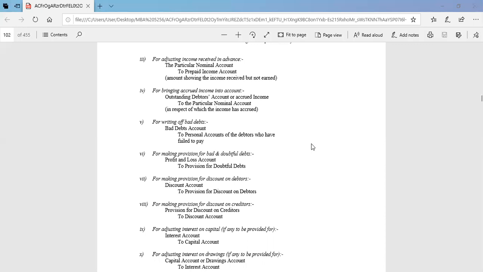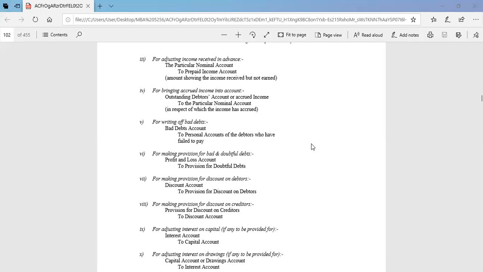For writing off bad debt, meaning an amount we did not collect from our customers, that is called bad debt. When we write off the bad debt, then the bad debt account is debited, and the personal accounts of the debtors who have failed to pay, or accounts receivable, or debtors, are credited.